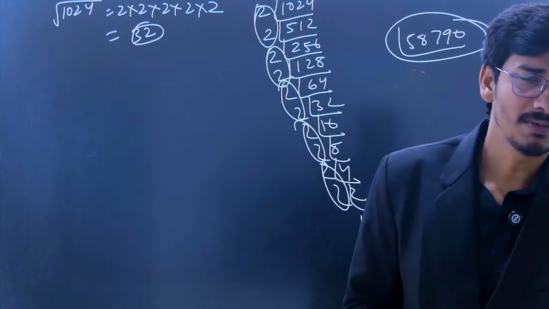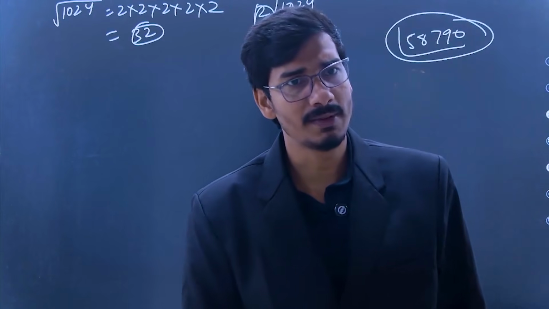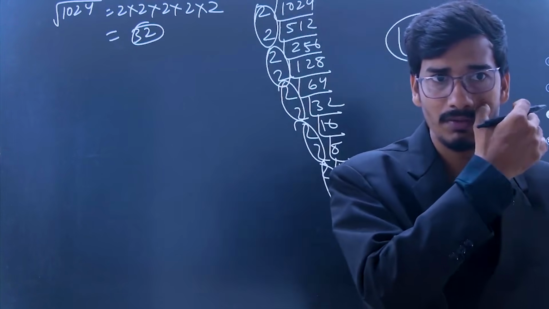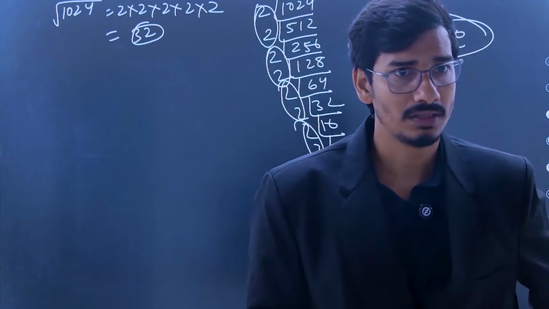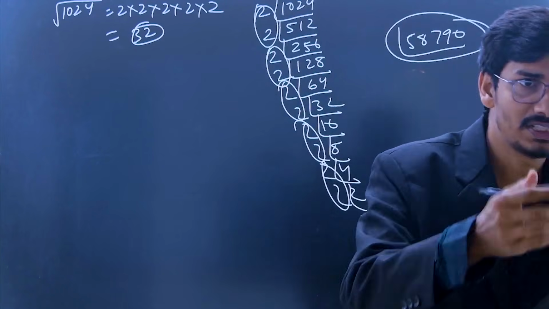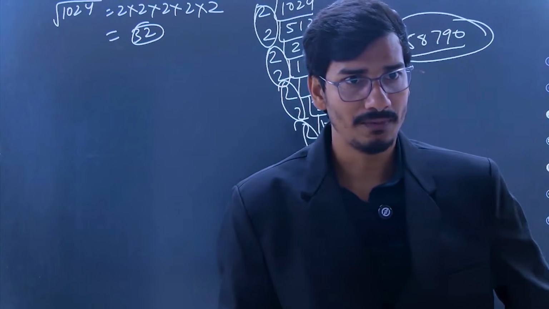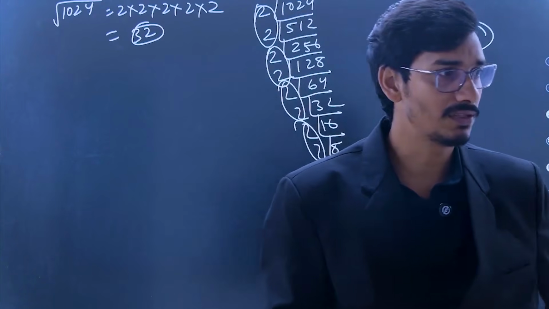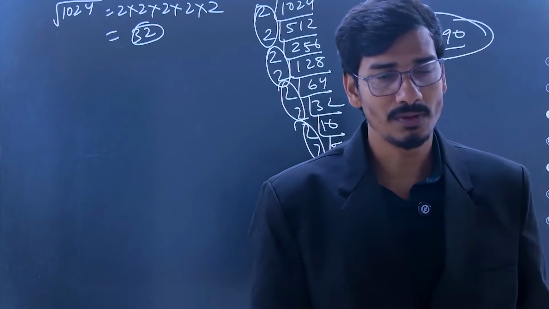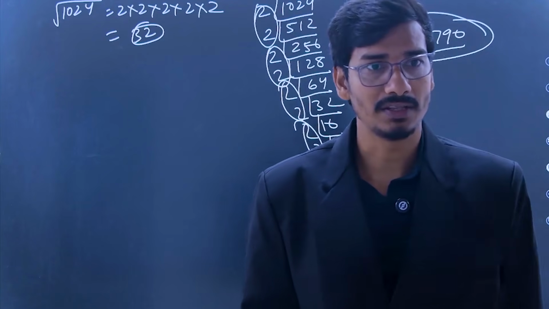Beta, for big numbers we will use the division method. For this type of number, 5 4 3 7 5 7 3 4 6 7 8, we will use the division method.